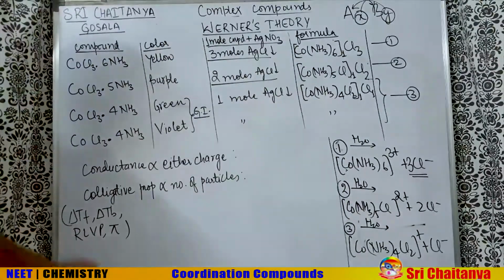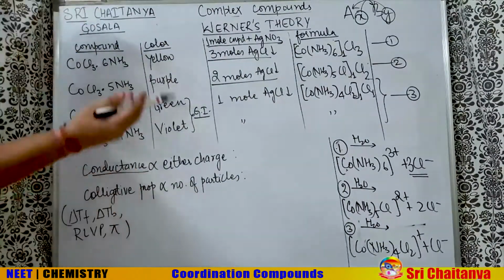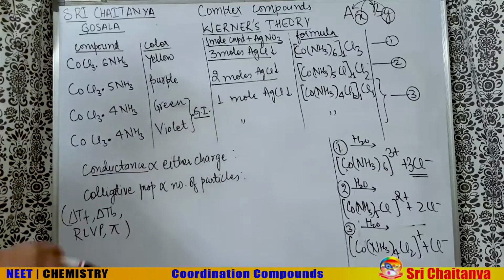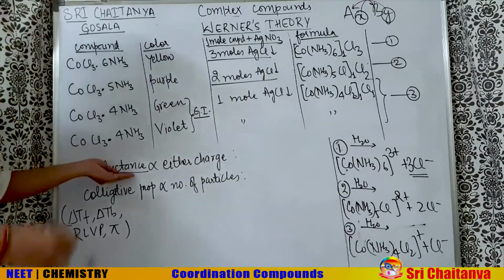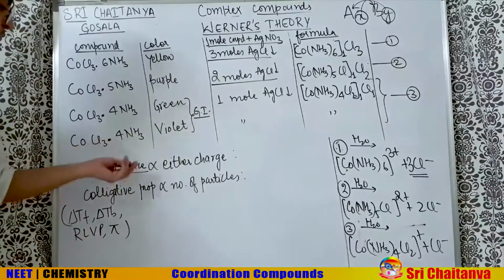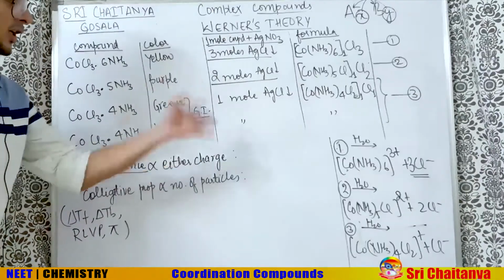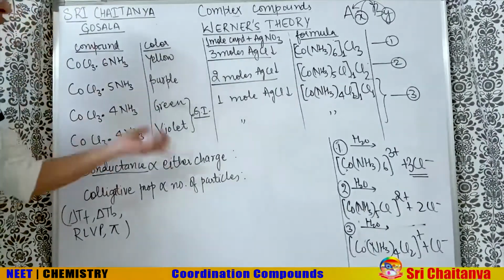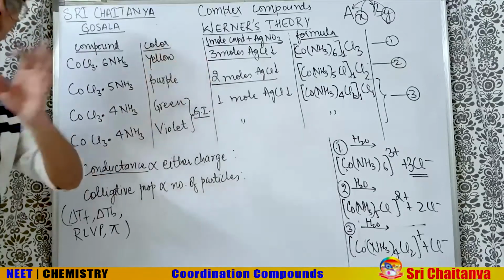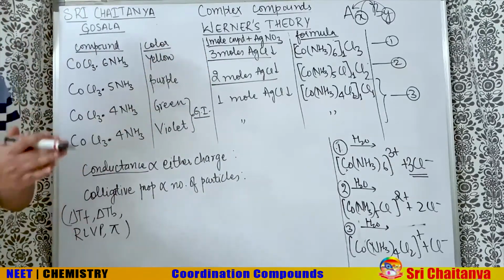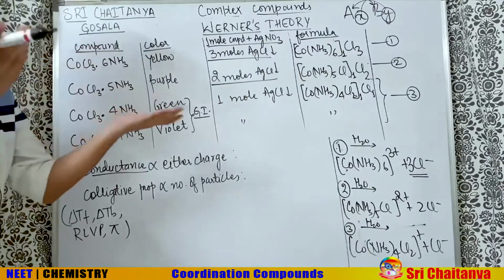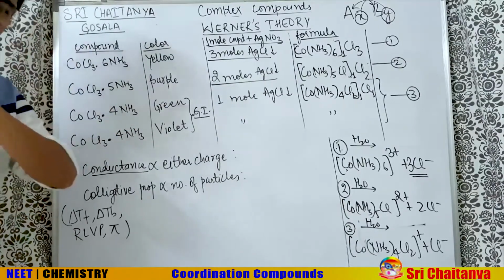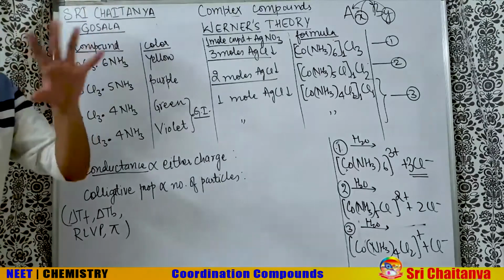So let us see now. If they ask you a question mixing solution and colligative property or mixing with electrochemistry, how to get the answer? In electrochemistry, they can ask you molar conductance. Molar conductance will be proportional to either charge. Either charge means you can check total positive charge or total negative charge. For simplicity, I will check total positive charge. Obviously, in a salt, positive and negative are equal. So you can check anything, but check positive. Make sure that every time you practice the same thing.